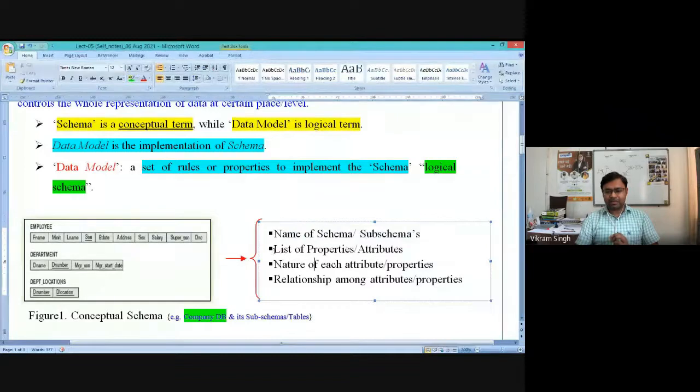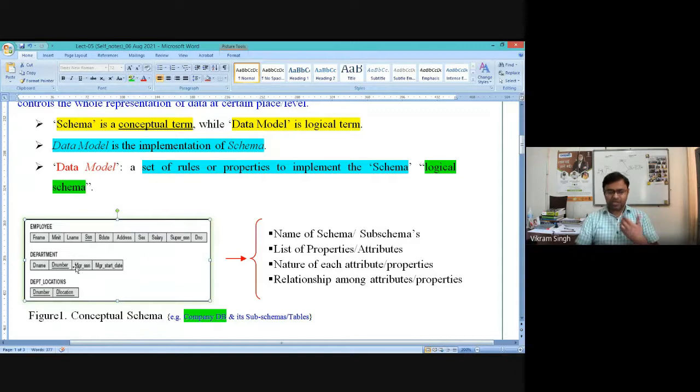The next thing is that it lists down the various properties or the attributes. If you see here carefully, within each database table or each sub schema, for employee we have listed all these attributes: first name, middle initial, last name, SSN, which is a social security number, then birth date, address, gender, salary, super SSN, and D number. Similarly, for department, these different attributes or properties of this particular sub schema are listed. Similarly for department location. So the second thing which the conceptual schema captures is the list of attributes or list of properties.